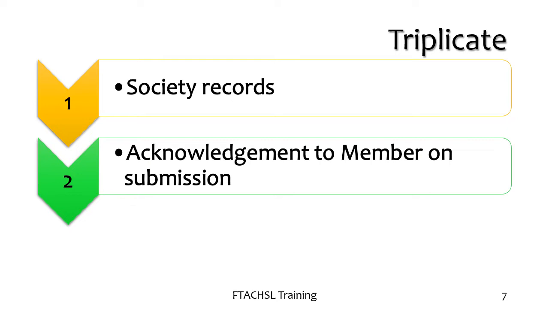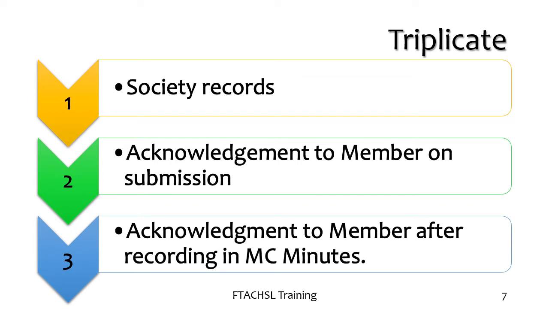Subsequently, this form will be processed by the managing committee. This process essentially consists of recording the submission of the form in the minutes. And after that has been recorded in the minutes, within 7 days, your nomination has to be noted in the register of the members of the society. Having done that, you will receive an acknowledgement after its record in the minutes, mentioning the page number on which the record has been entered. You must follow these steps meticulously so that your estate planning stays in order.